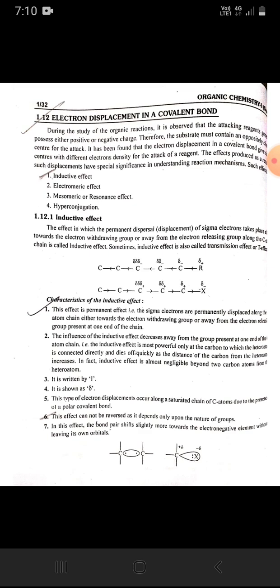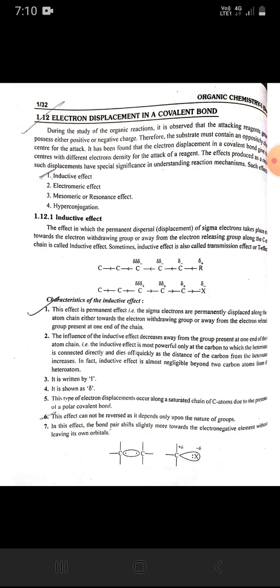The influence of the inductive effect decreases away from the group present at one end of the carbon atom chain. That is, the inductive effect is most powerful only at the carbon to which the heteroatom is connected directly and dies off quickly as the distance of the carbon from the heteroatom increases. In fact, inductive effect is also negligible beyond two carbon atoms from the heteroatom.